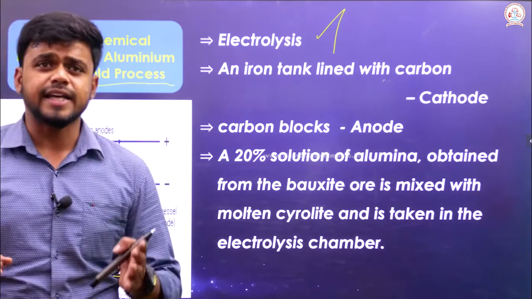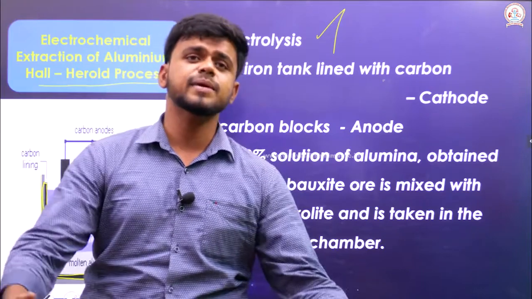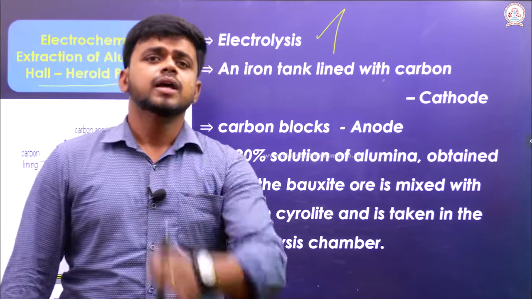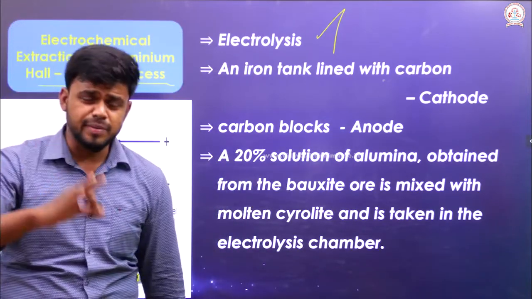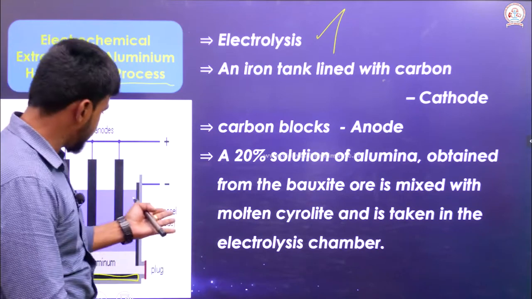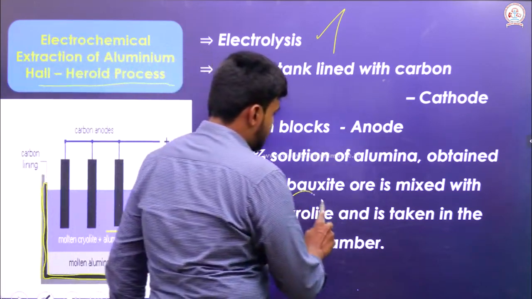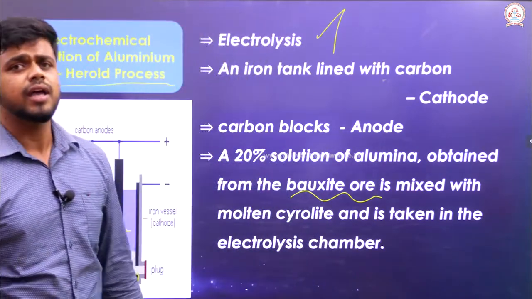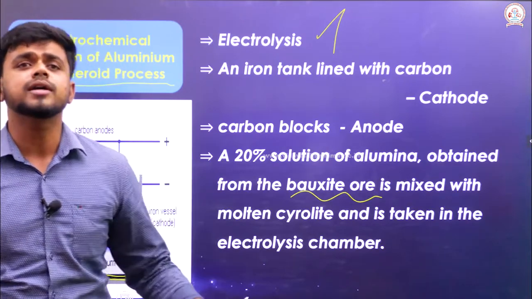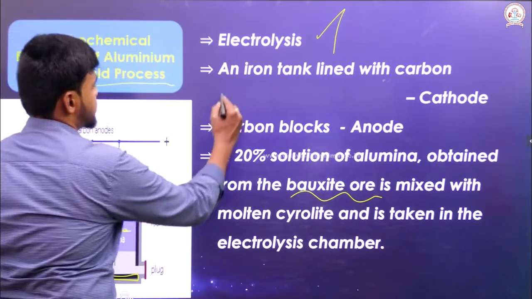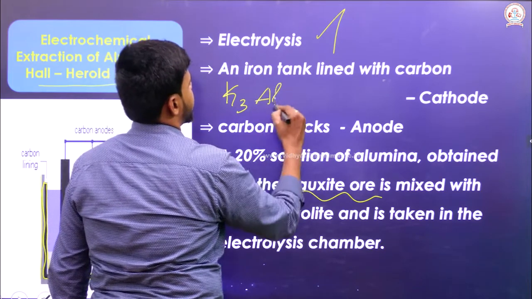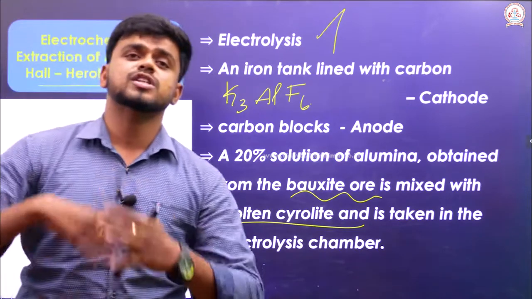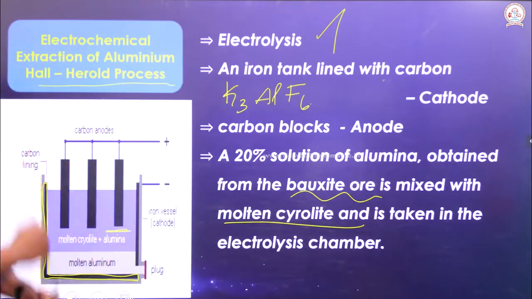The solution actually contains 20% alumina. When I say alumina, it is the oxide of aluminum, Al2O3 and so on. This 20% alumina solution will be obtained from the bauxite ore. Bauxite is an ore of aluminium from which I am able to isolate alumina. The alumina will be mixed with molten cryolite, which is K3Al(F6). So this is molten cryolite, and the whole mixture is taken in an electrolytic chamber.